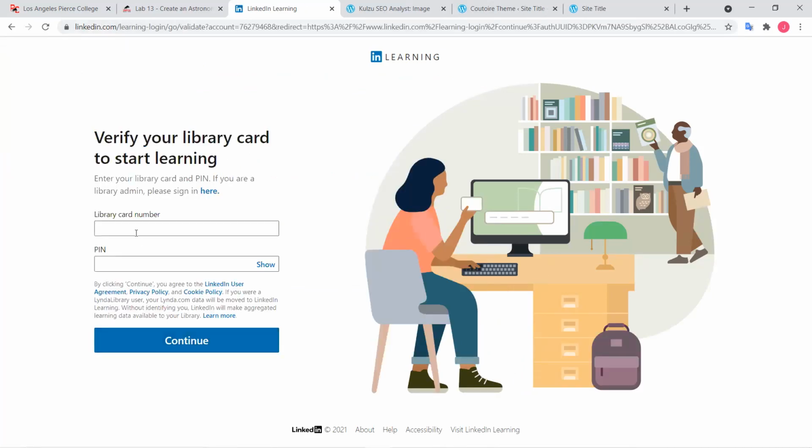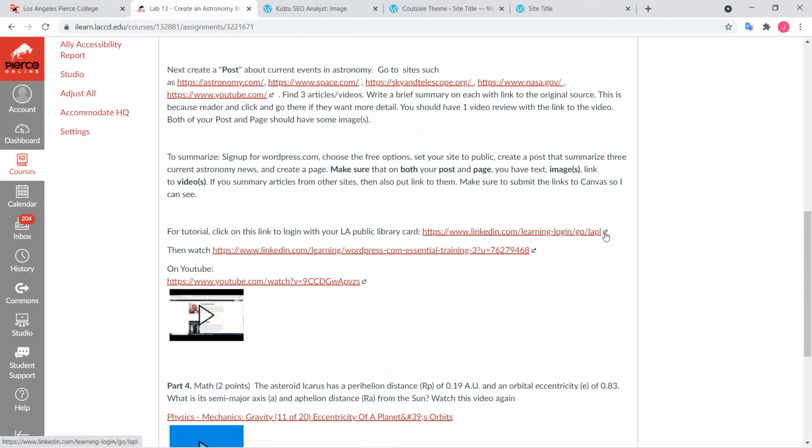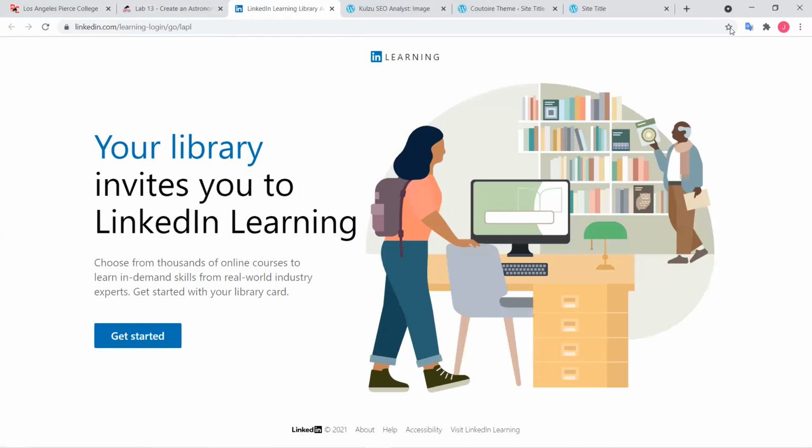Then type in your library card and your PIN number, and you're good to go as before. Now, if you get logged out and you have to log in again, you're going to have to go back to this link right here. Make sure that you have this link, or just bookmark this page, and then log in from this link with the LAPL.